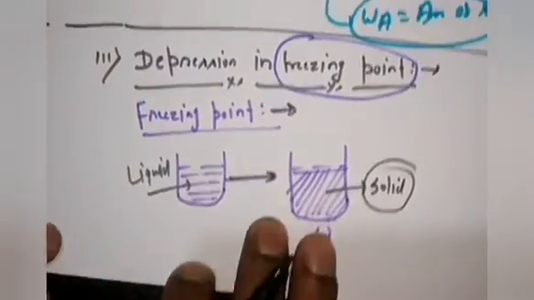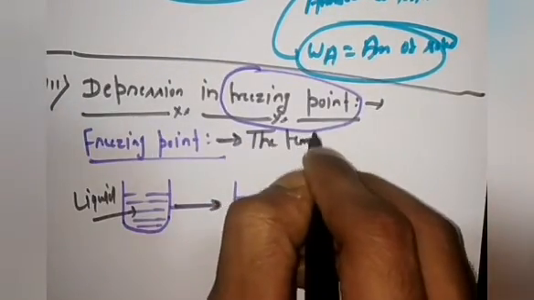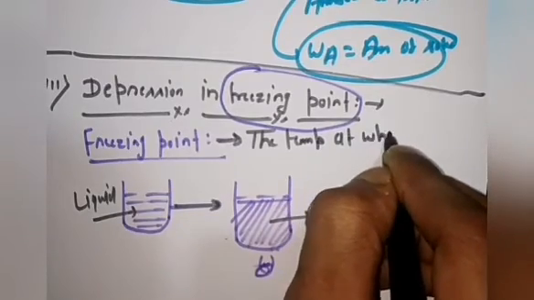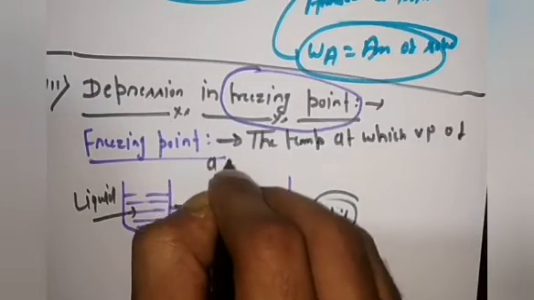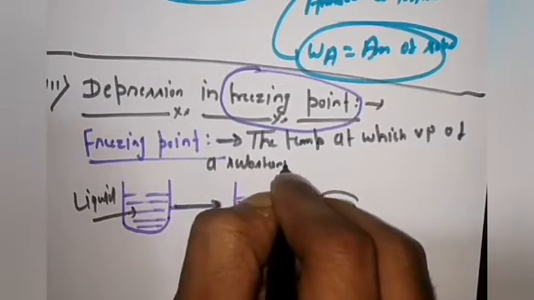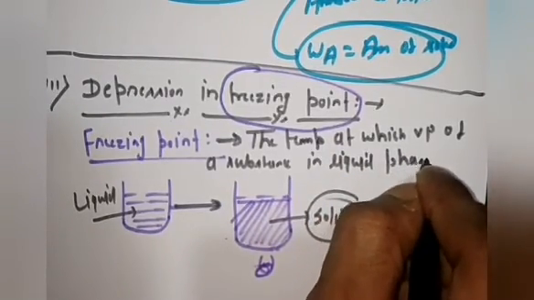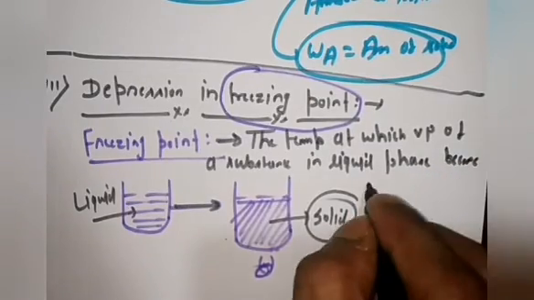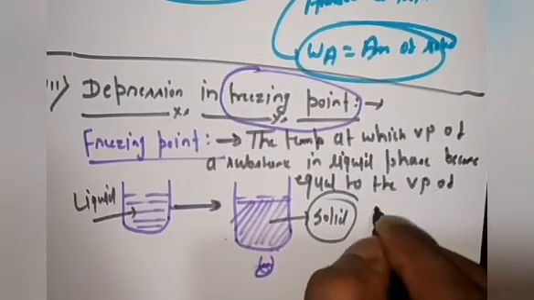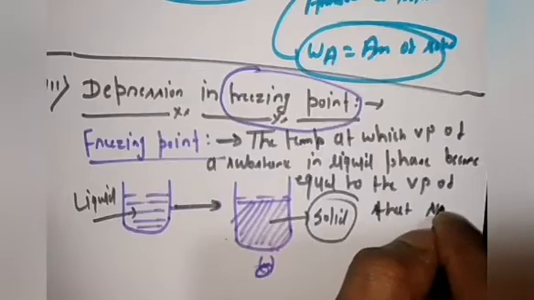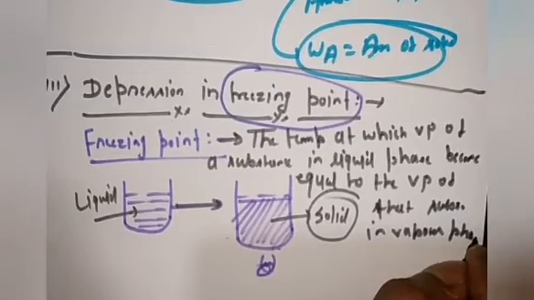Okay, so I am just writing the definition of freezing point over here. The temperature at which the vapor pressure of a substance in the liquid phase becomes equal to the vapor pressure of that substance in the solid phase.